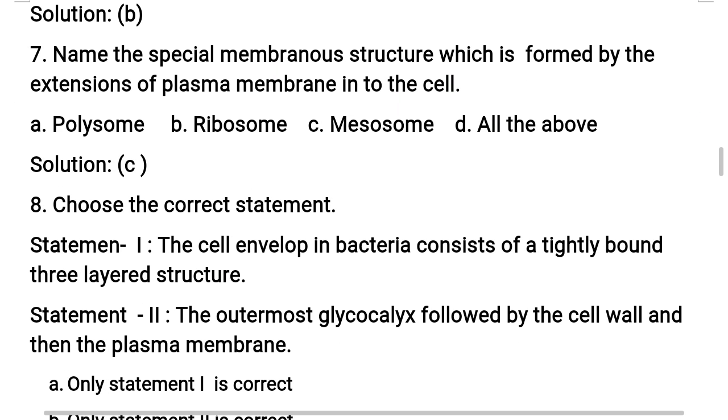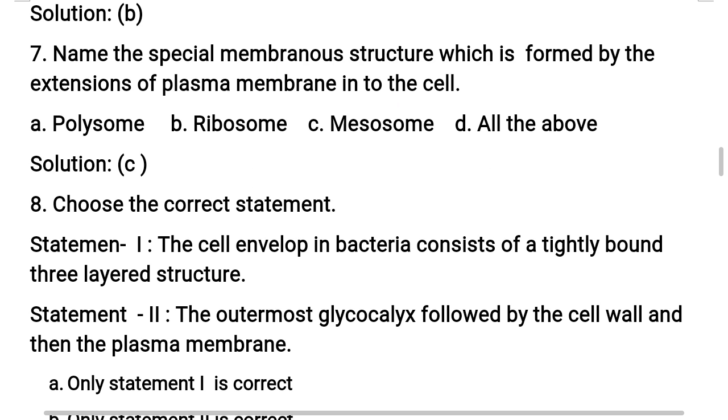Name the special membranous structure which is formed by the extensions of plasma membrane into the cell. Option A, polysome. Option B, ribosome. And option C, mesosome. And option D, all the above.